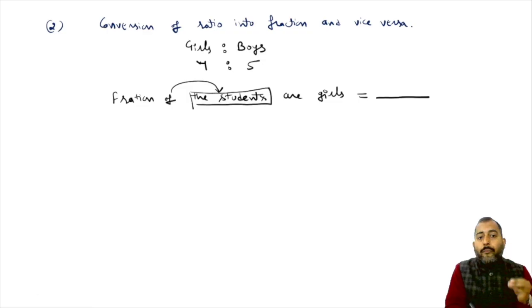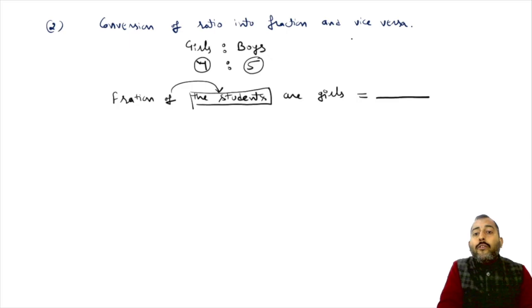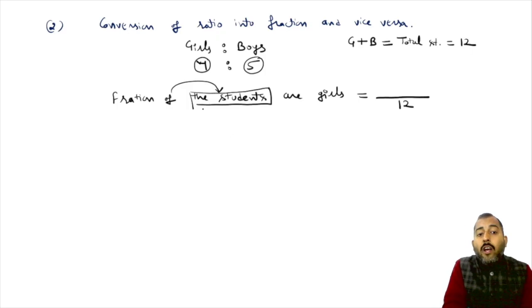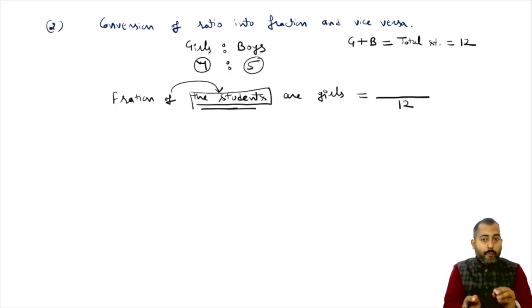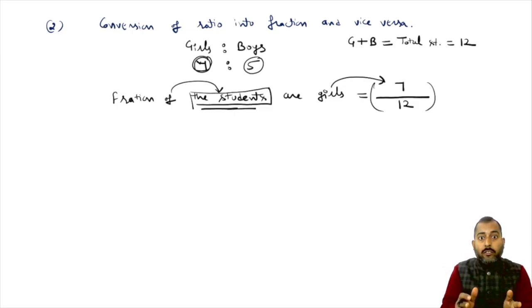In this ratio, the number of girls is 7. The number of boys is 5. If you add the number of girls to the number of boys, you are going to get the count of total students. So total students in terms of ratio is 12. You write 12 in the denominator because it is asking what fraction of students. The number corresponding to girls is 7, so 7 in the numerator. So I can say 7/12. This is the fraction of girls in the school.